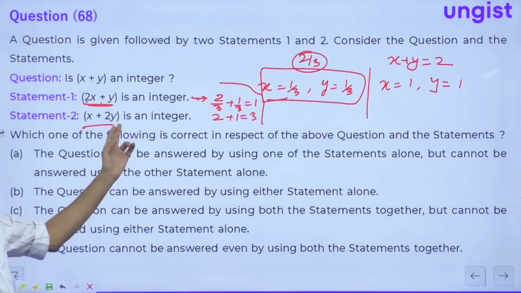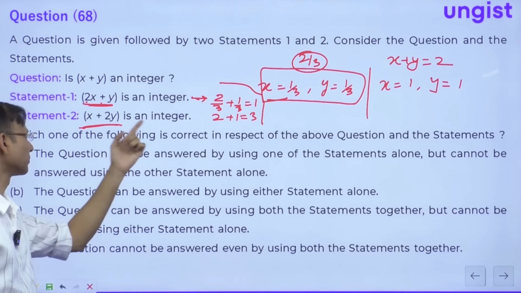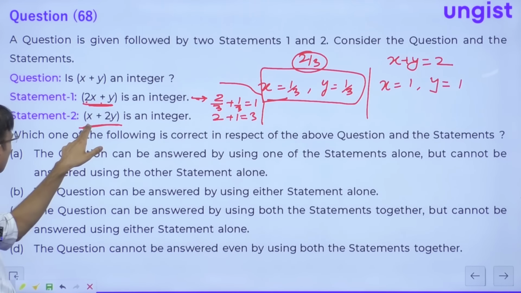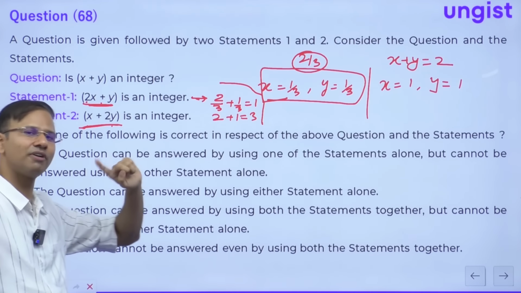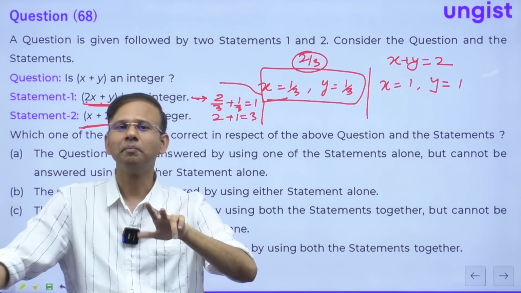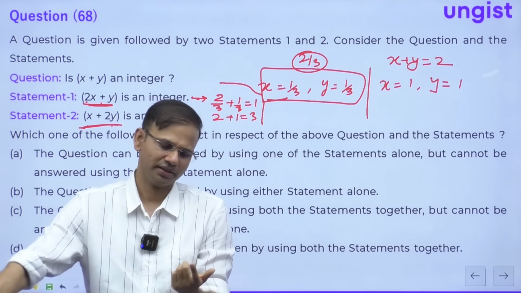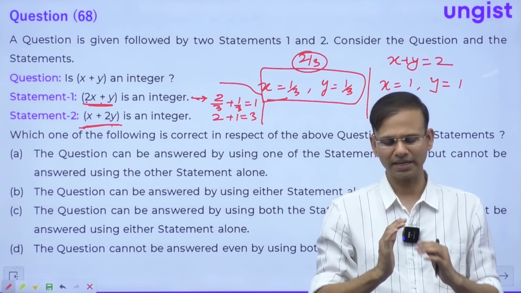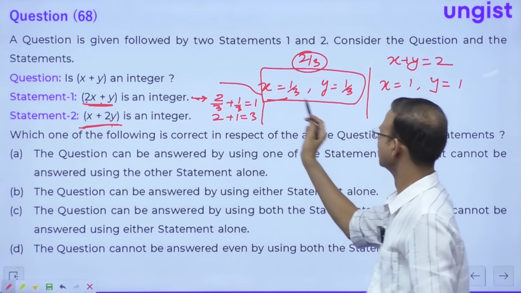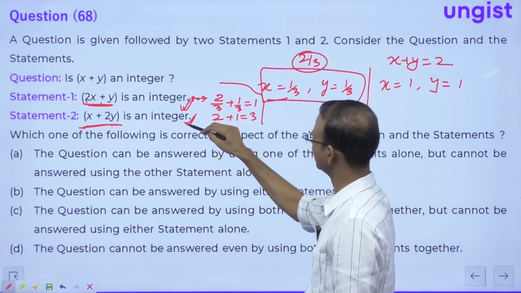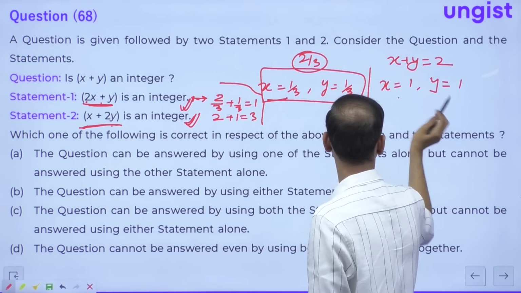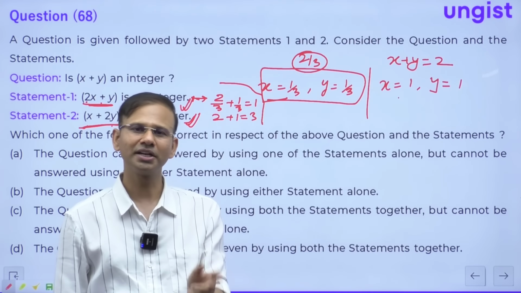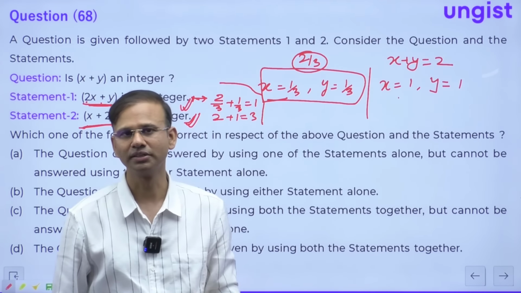From statement number 2, again the same thing almost, because I have taken x is equal to 1 by 3, y is equal to 1 by 3. So for 1 by 3, x plus y is an integer. But for 1, 1, again x plus y is an integer, but we cannot say anything about x plus y. Guys, are you getting it? So we are getting two different values of x and y, where both of them are satisfying these two conditions. 1 by 3, 1 by 3, 1, 1, right? But in the case of 1 by 3, x plus y is non-integer. But in the case of x is equal to 1, y is equal to 1, x plus y is an